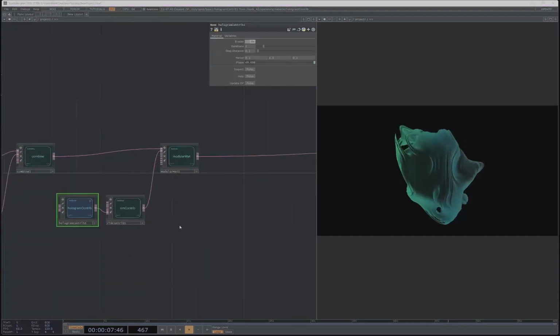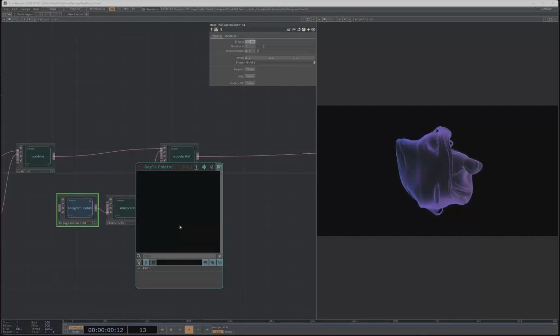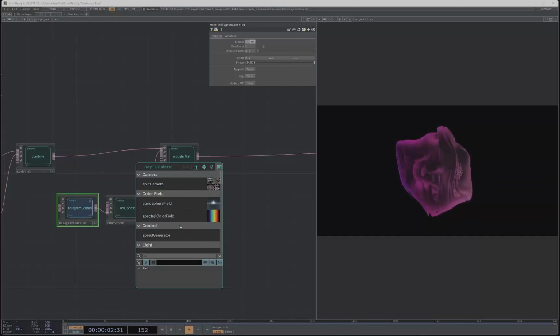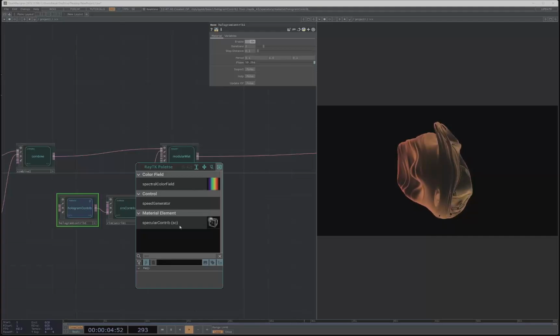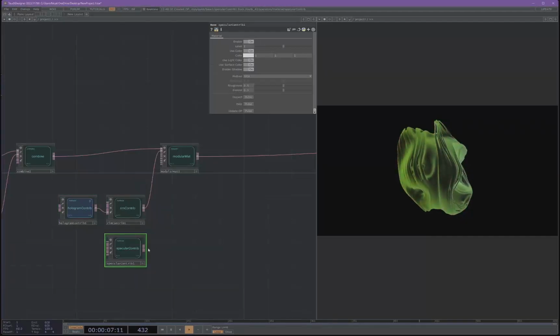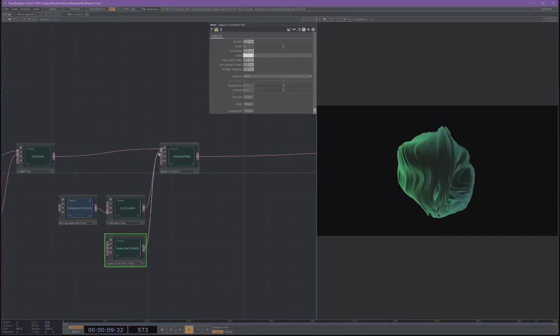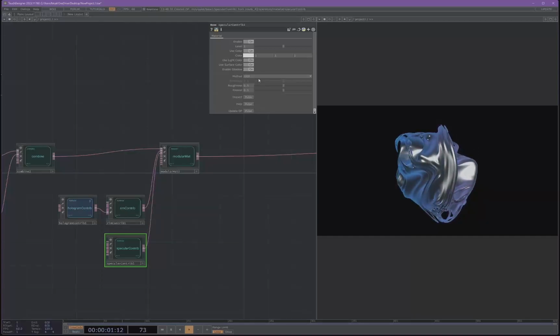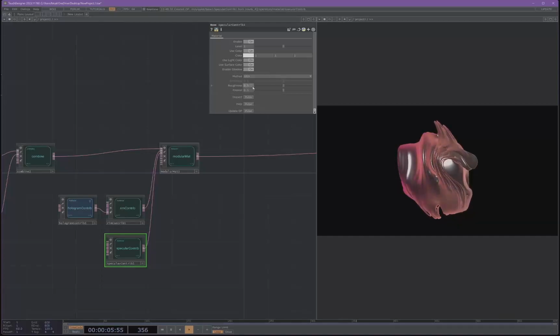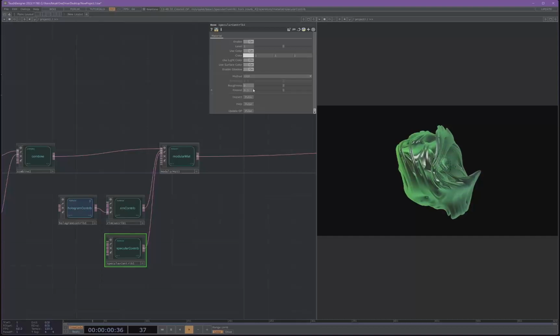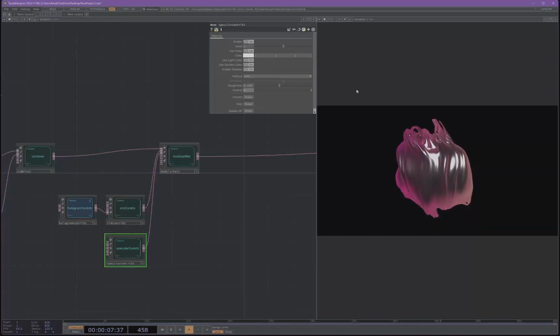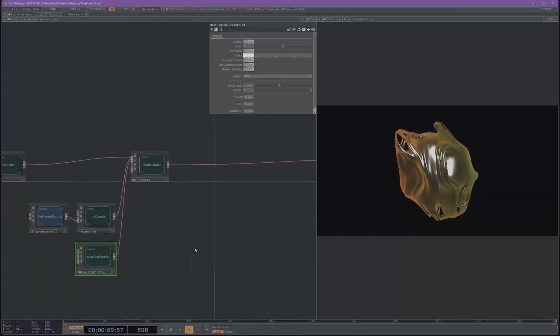So let's go ahead and open up our palette again and grab a specular contribute, and hook that up to the third input on our modular mat. And we're going to keep the method on GGX, bring our roughness down just a hair, and turn our Fresnel all the way up. So now it's looking a little bit shiny.